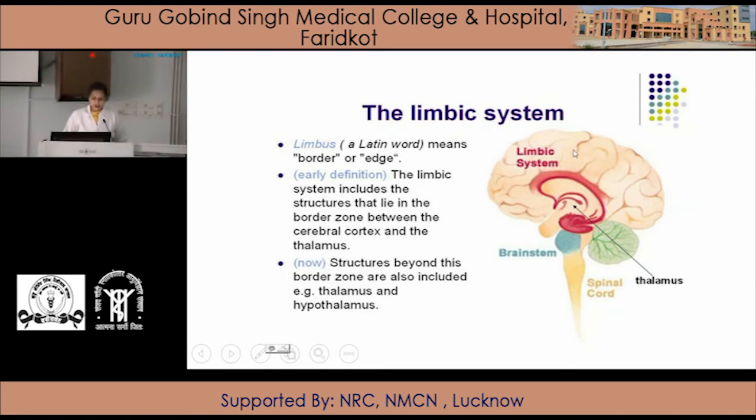The limbic system is formed by the structures which are present between the cortex and the thalamus. First of all, limbus means border or edge. The limbic system includes the structures that lie in the border zone between the cerebral cortex and the thalamus. So the structures between the cerebral cortex and the thalamus form the limbic system.